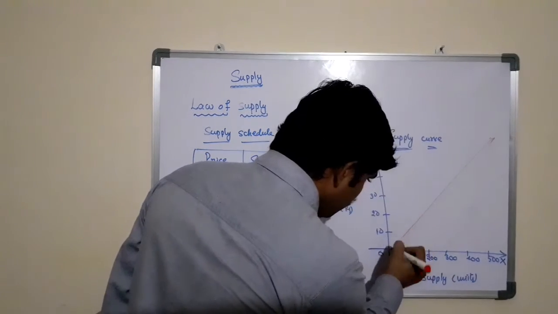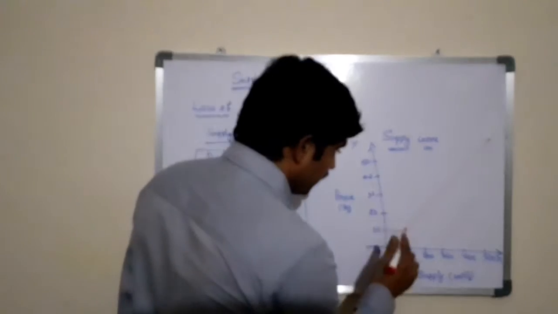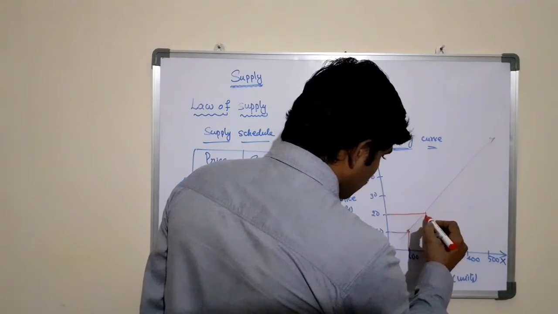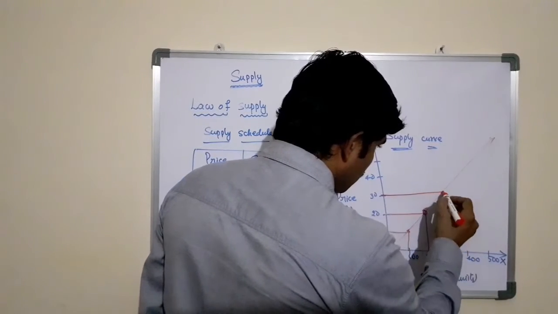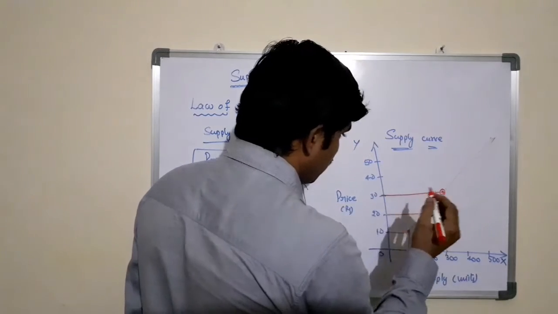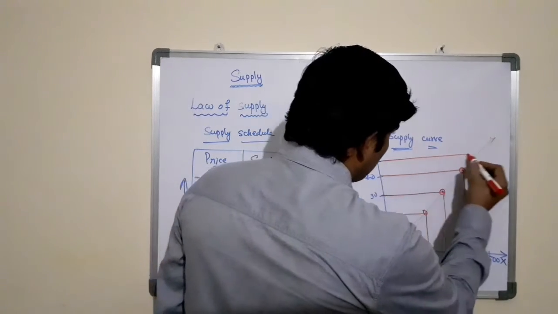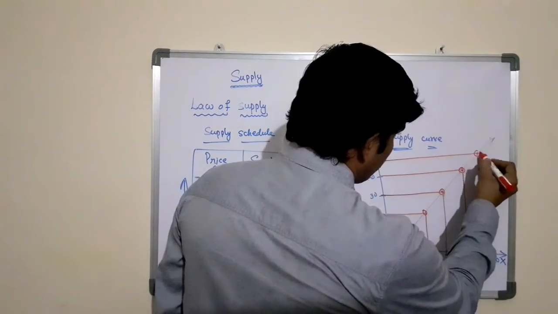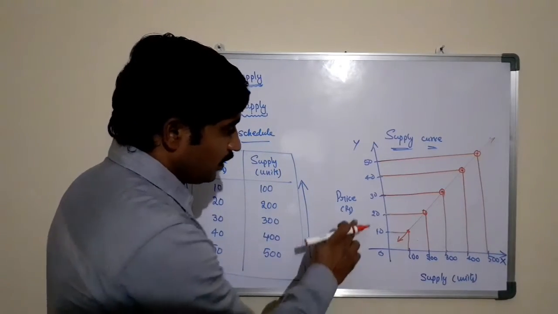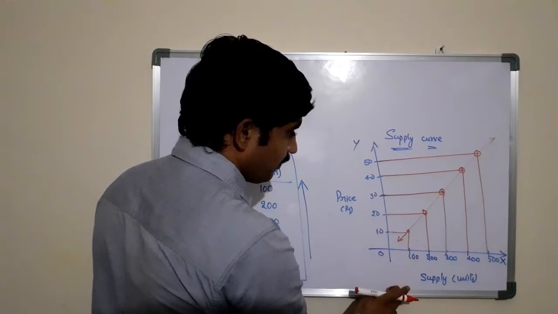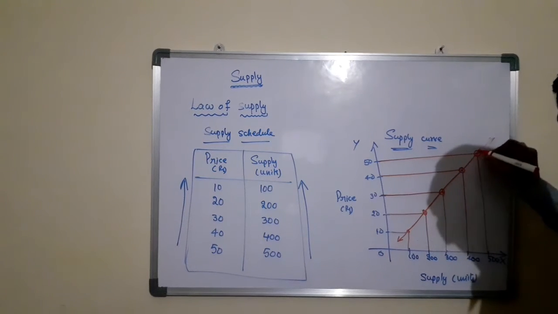Here, when the price is 10, the quantity supplied of the product is 100 units. If the price is 20, the quantity increases to 200. If the price increases to 30, the quantity increases to 300. At 40 rupees, the quantity increases to 400 units. At 50, the quantity increases to 500. So there is a positive relationship between the price and the quantity in terms of supply. Hence the line is flowing from left to right upward.